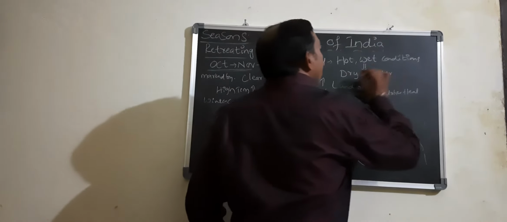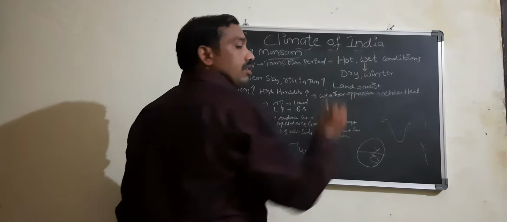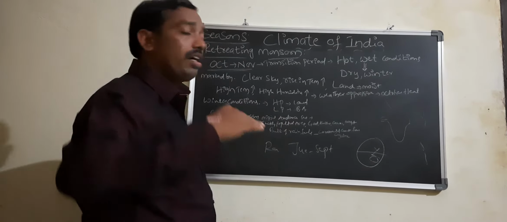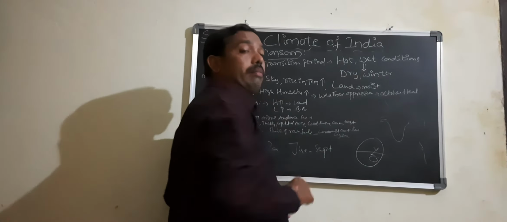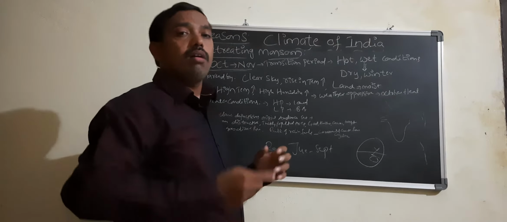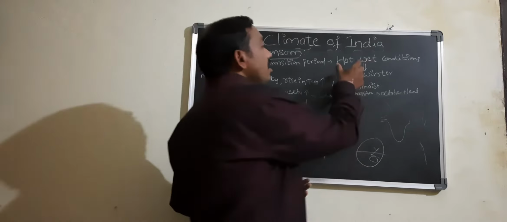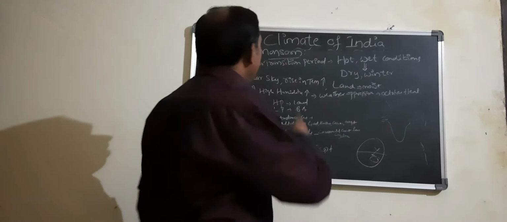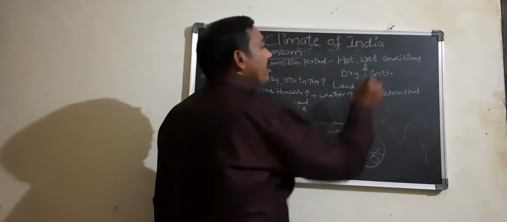Now it starts the dry winters, slowly. The monsoon winds bring high temperature and moisture content, so it is hot and wet, because wet means the moisture content is already there, and cool breezes come. These are hot wet conditions. But during the transition, hot becomes dry and wet becomes winter.